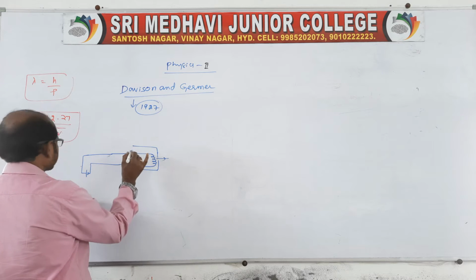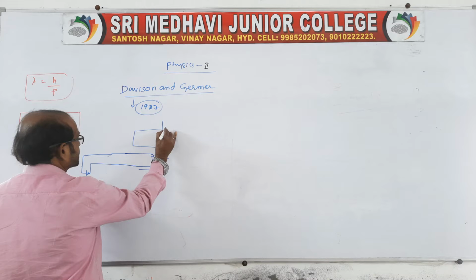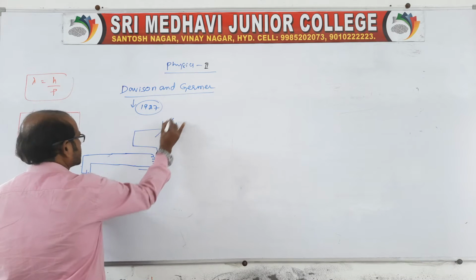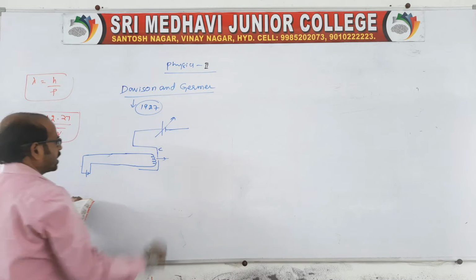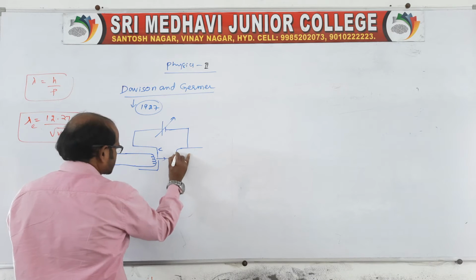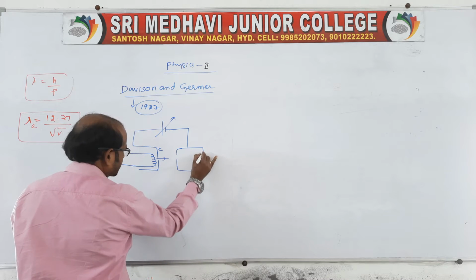It is connected to one chamber, C, and this is connected to a potential divider, which provides different higher potentials, and then to another chamber again to get a narrow beam of electrons.